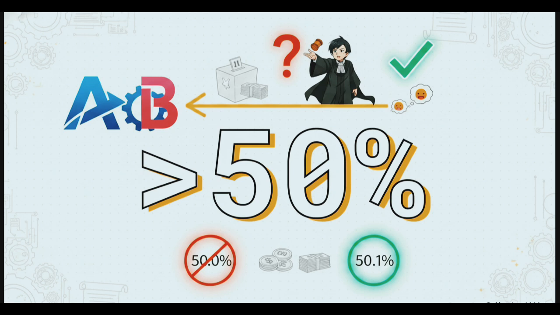Let's look at the second condition, controlling more than 1/2 of the total voting power. Keep in mind, total voting power basically means equity share capital. The law explicitly says more than 1/2, it does not say 50% or more.